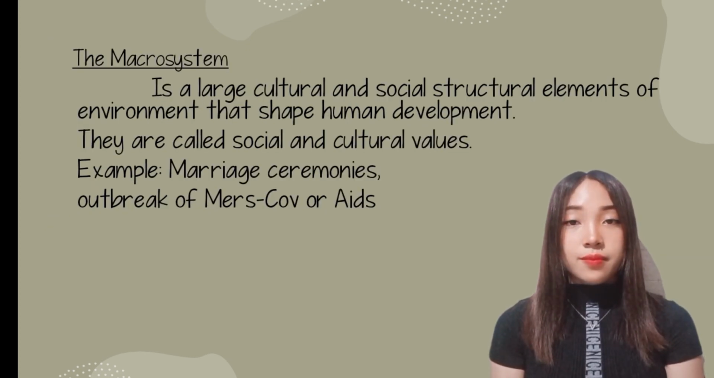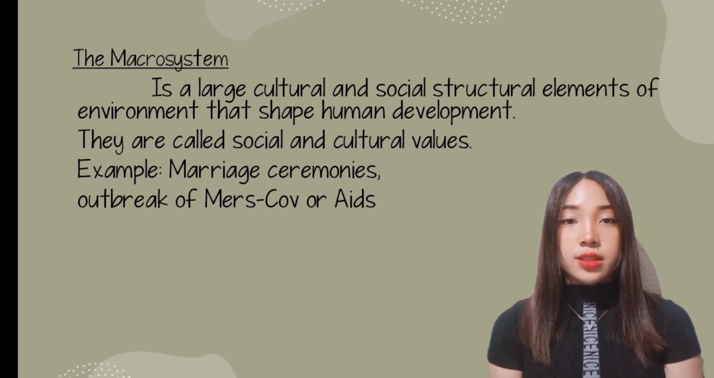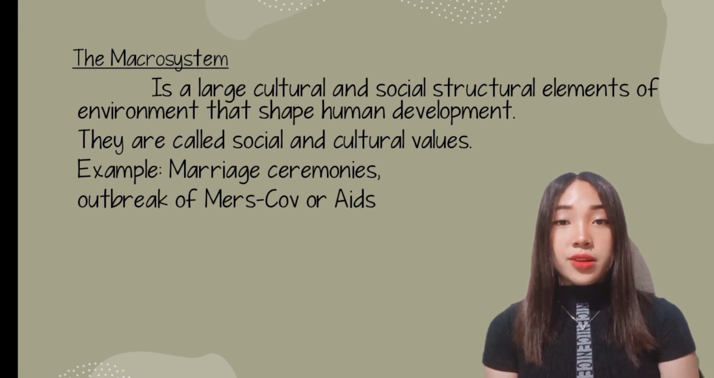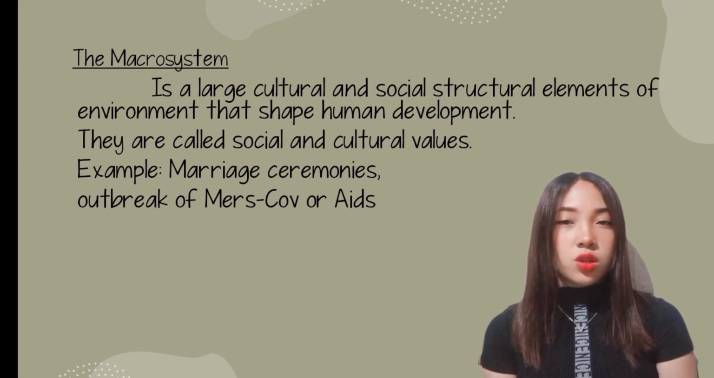The macrosystem is made up of the large cultural and social structural elements of the environment that shape human development. They are called social and cultural values. Examples are marriage ceremonies, or the outbreak of MERS-CoV or AIDS. The macrosystem describes the culture in which the individual lives. Members of a cultural group share a common identity and, most importantly, values. Macrosystems usually evolve over time because future generations can change.